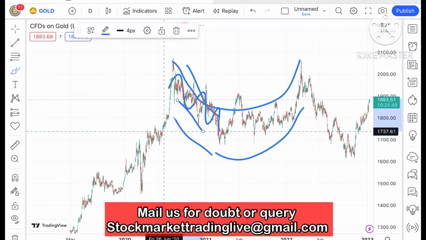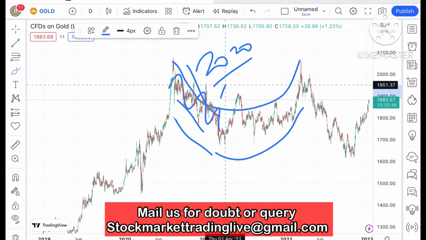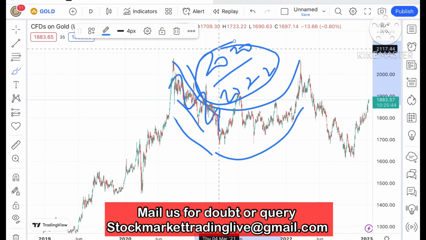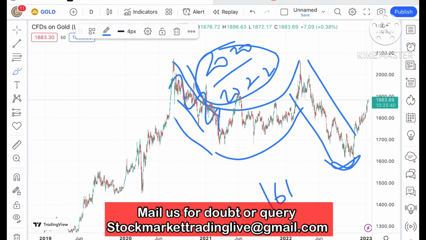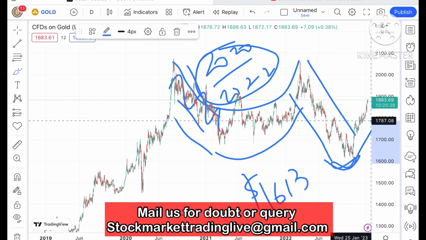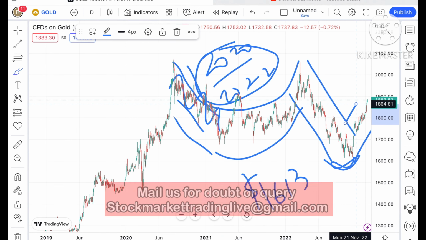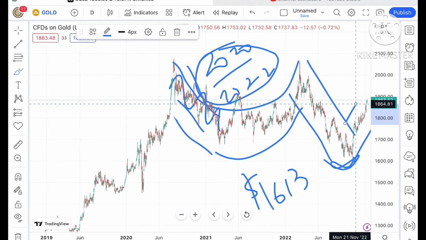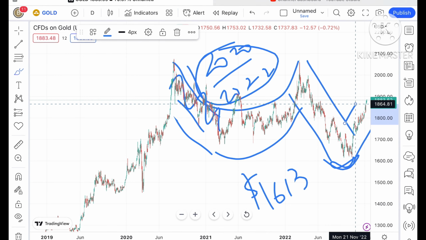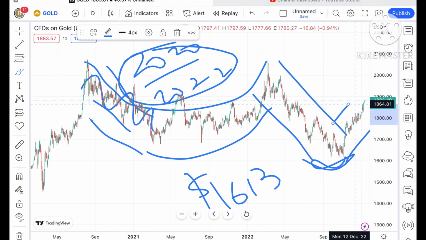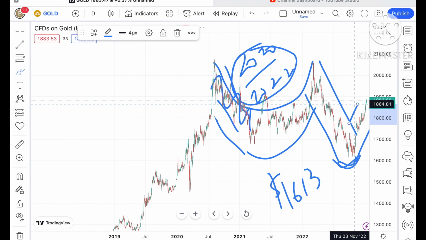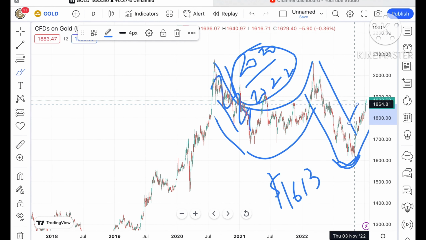As I've told you, this is the 2022 pattern. After that there was a continuous downfall, and then we saw a swing form at $1613, and after that there is a continuous upside. As I've already told you, there is some news, we have seen the data: China is collecting gold. Now the overall trend is continuously on the upside.